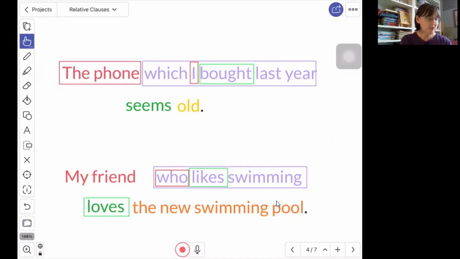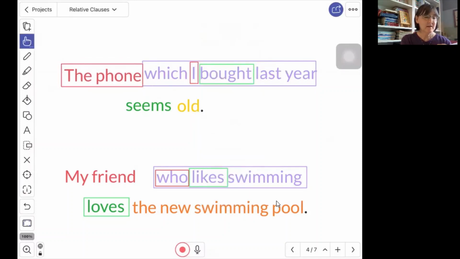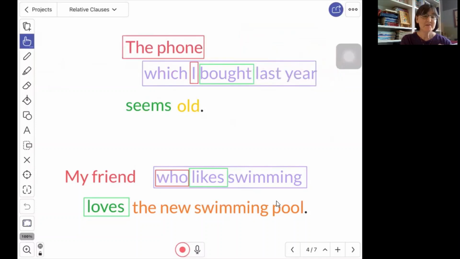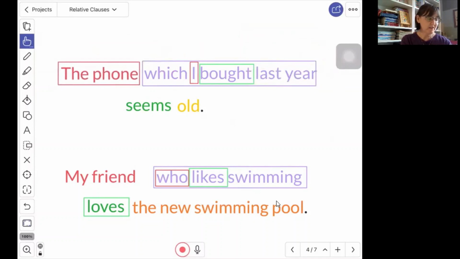That means which in this sentence cannot be the subject of this clause. The phone is what I bought. Okay, I bought the phone. So the phone is the object of this clause, and which is the pronoun taking the place of the phone. So which is the object in this clause.